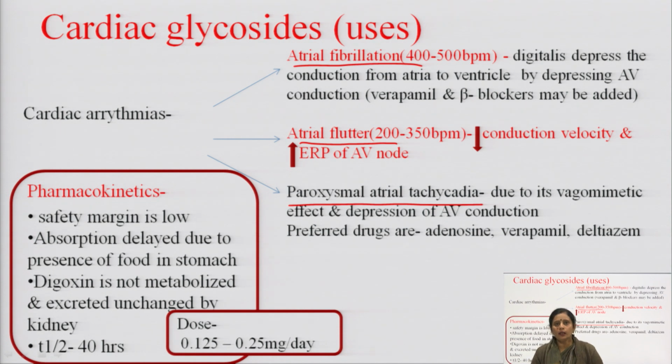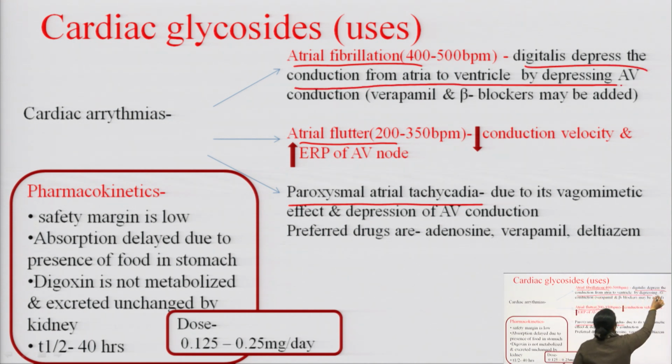अगर एट्रिया से वेंट्रिकल में फिब्रिलेशन प्रोपगेट हो गया तो अगर वेंट्रिकल 400 टू 500 टाइम्स बीट करेगा तो ना तो वेंट्रिकल की प्रॉपर फिलिंग होगी और ना ही वेंट्रिकल प्रॉपर अमाउंट में ब्लड को इजेक्ट करेगा. Okay, so ventricular fibrillation is more dangerous than the atrial fibrillation. So what should we try? We try to inhibit the atrial fibrillation so that atrial fibrillation cannot propagate into the ventricle. Okay. So digitalis depresses the conduction from atria to ventricle by depressing the AV conduction.